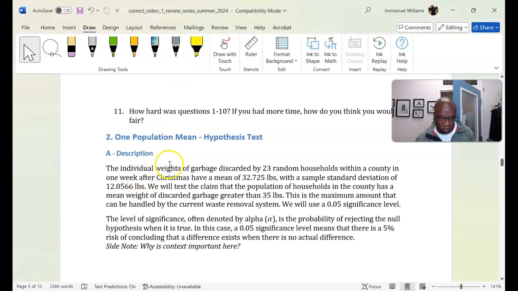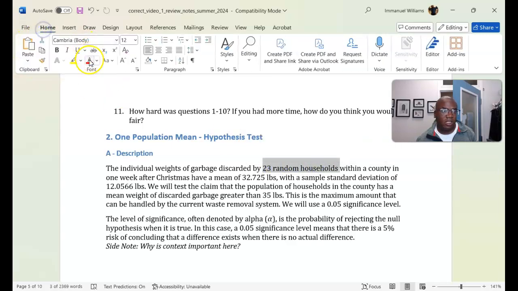So an individual weights of garbage, why garbage? Okay, sample size, 23 random households. That's important to note. I like that information. Okay, after Christmas, the mean is 32.7. That's important information. Okay, and standard deviation. Okay, let's highlight it further. I want to be more exact with my highlights.